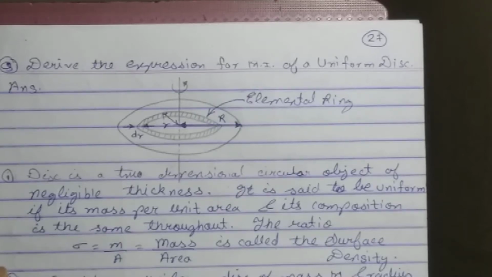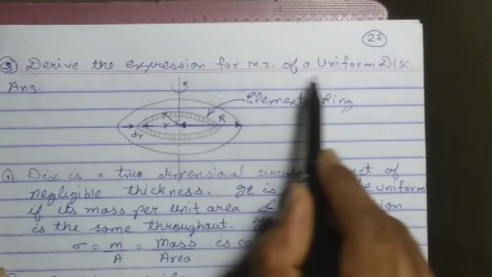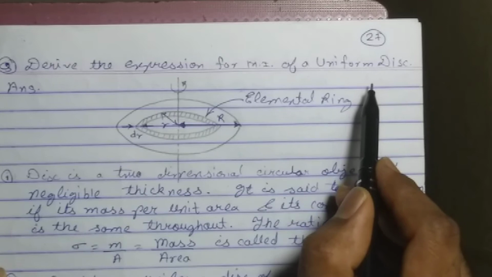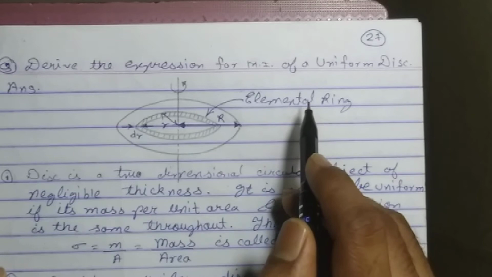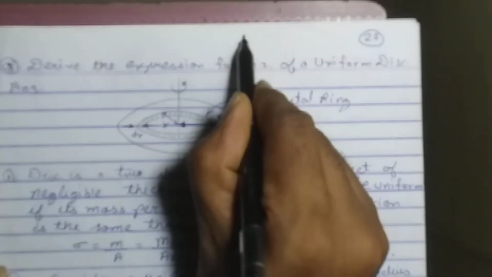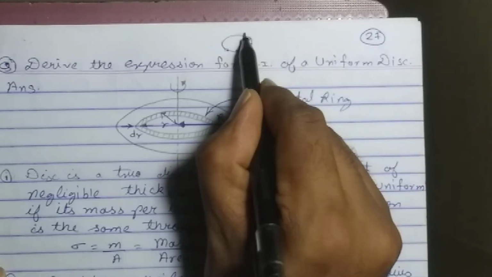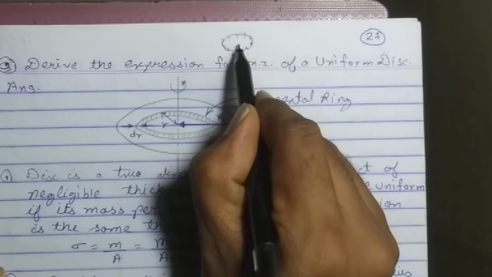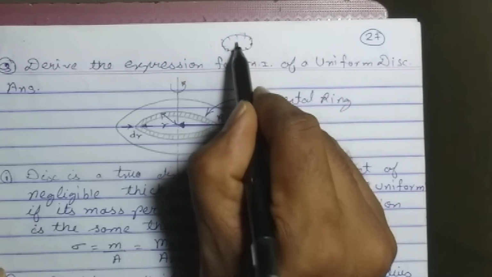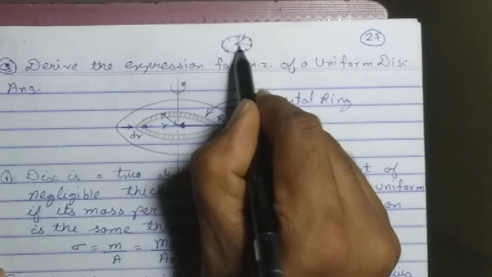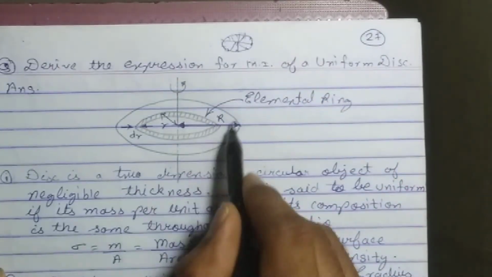Very good morning, students. Today we will derive the moment of inertia of a uniform disk. Students, in the last lecture we have seen the moment of inertia of the ring. Since the structure of the ring is like this, only the particles are associated along the circumference of the circle. There is an empty space in between. That's why the particles' distance from the axis of rotation is always equal. They're equally distributed. But this is not the same for the disk.